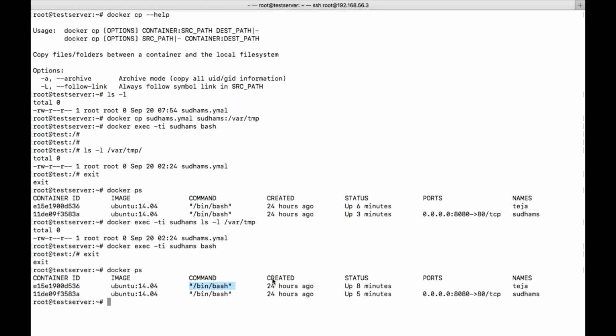So we are trying to copy that particular command. Copy the file from your base machine to the container. Let's say I want to download the file. Let's say I have removed it from my base machine. Now I don't have the file. Unfortunately, I have deleted it. Now I want to copy that particular file from the container. I want to download it.